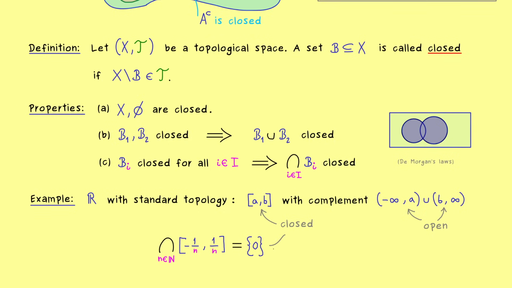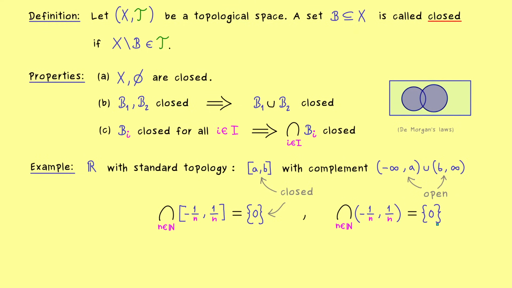And of course, it's not hard to see that this singleton is also a closed set. On the other hand, we know that in the standard topology, it's not an open set as well. This is worth mentioning because we could do this whole intersection with open sets as well. Indeed, if we have the open intervals here, we will not change the intersection at all. Also, just the origin remains. The outcome is already what we knew, and please keep that in mind, an arbitrary intersection of open sets does not have to stay open.